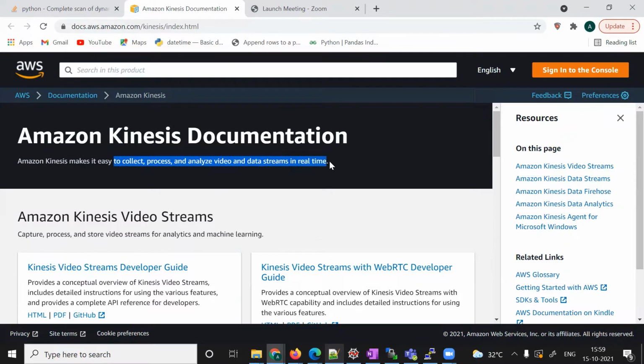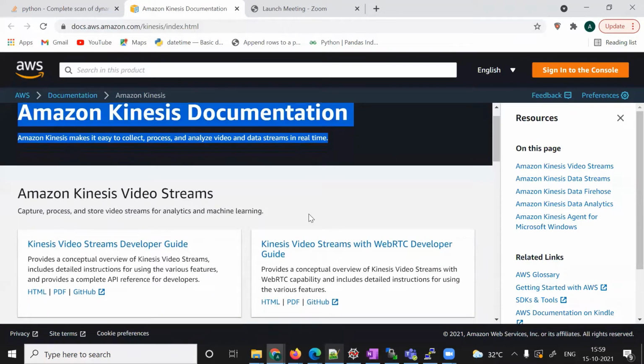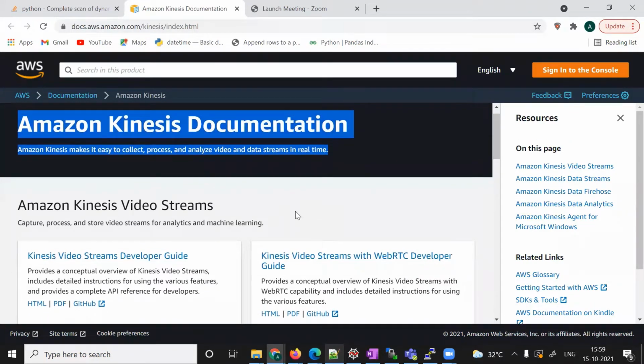So you can think of this as Kafka. If you want to relate Kinesis to something, you can relate it to Kafka. Kafka is also a real-time processing engine, and this is also the same thing. But there are many differences there. We'll learn about those.